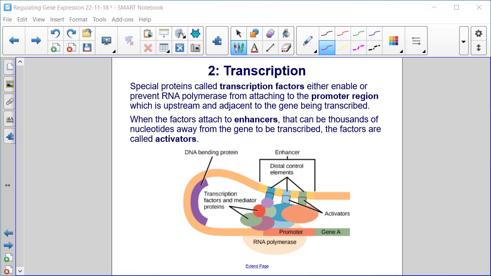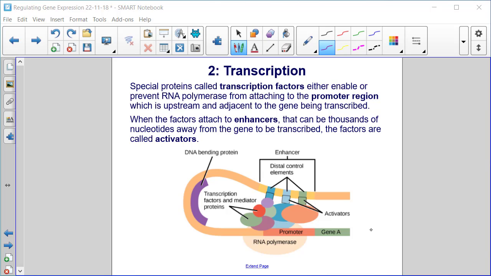2, transcription. This is the second place that gene regulation can occur, and that's at transcription. Special proteins called transcription factors either enable or prevent RNA polymerase from attaching to the promoter region. So you can see we have the RNA polymerase in the promoter region and several transcription factors. The promoter region is upstream and adjacent to the gene being transcribed. So you can see gene A here, the gene being transcribed.